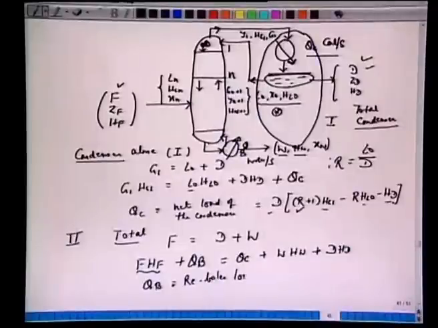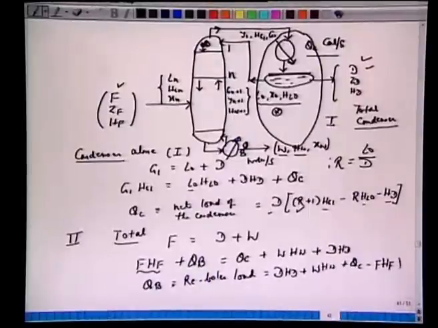We have this QB reboiler load as D HD plus W HW plus QC, okay, minus F HF. So we have come out with this expression for QC and QB very simply by taking the total energy balance.